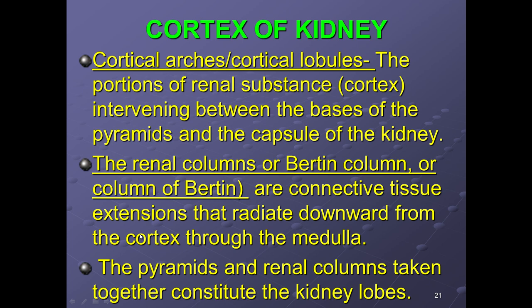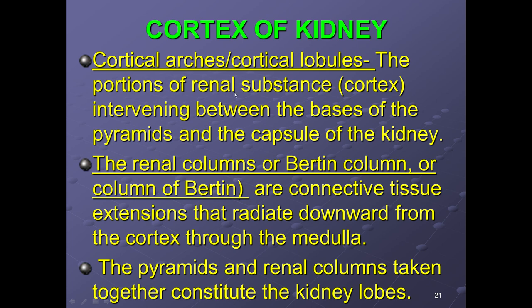Now we'll study the cortex of the kidney. Regarding the cortex, there are cortical arches or cortical lobules. These are the portions of the renal substance which are present between the bases of the pyramids and the capsule of the kidney.